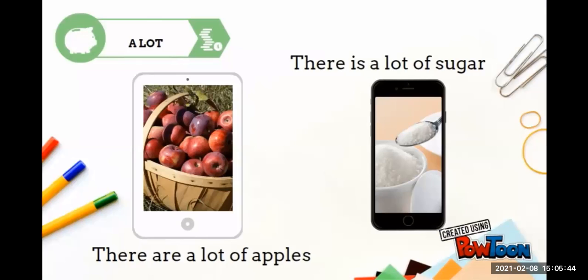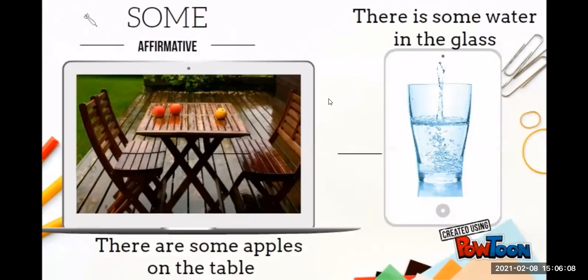Okay, for example, there are a lot of apples. So apples is countable, but we can say a lot of apples. Then we have here, there is a lot of sugar. Sugar is uncountable, but we can say a lot of sugar because a lot is used for countable and uncountable nouns. Okay? So let's see here.